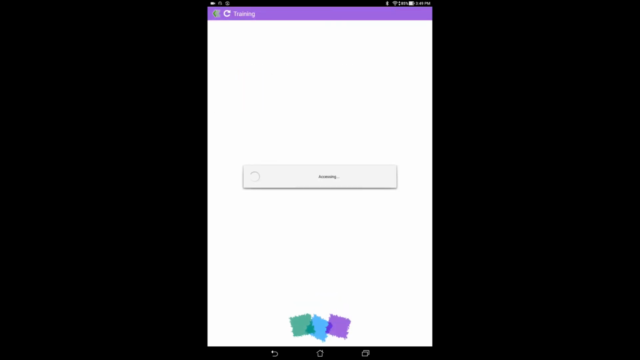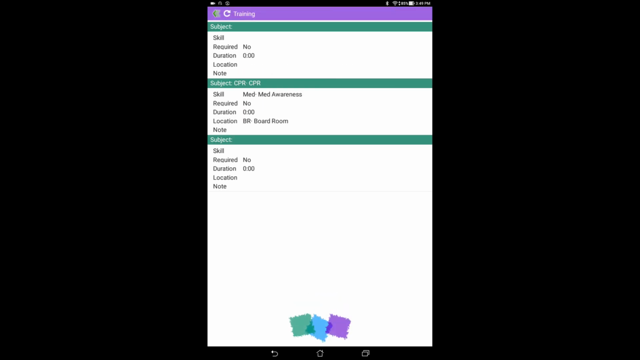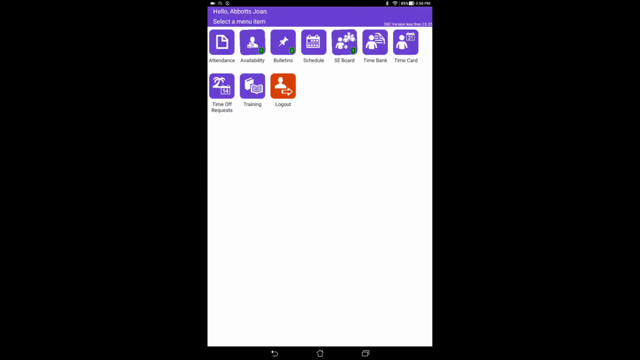The Training module is where you can view any time that you are scheduled for training within your facility. Simply click on the icon and it will show you all the information required. Finally, to exit the application, simply click Log Out.